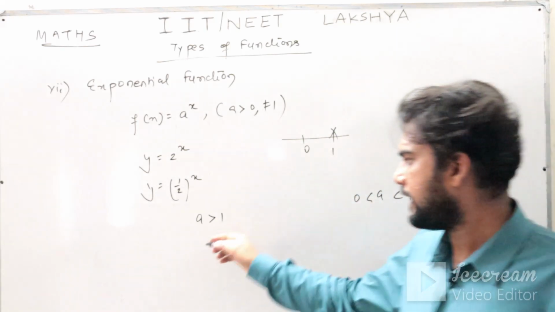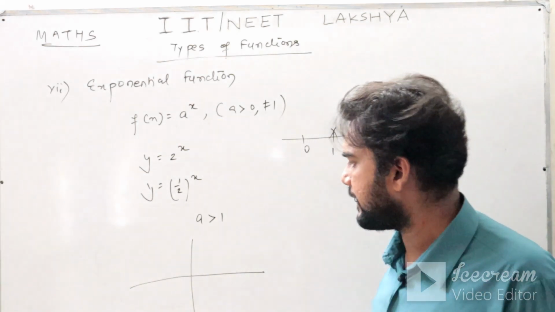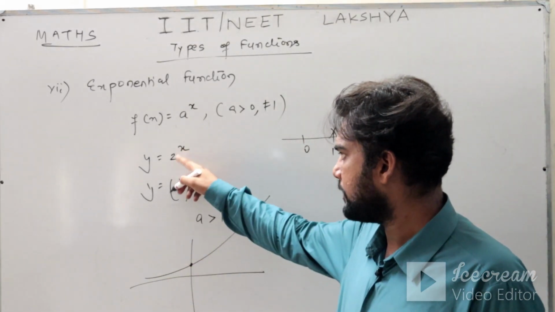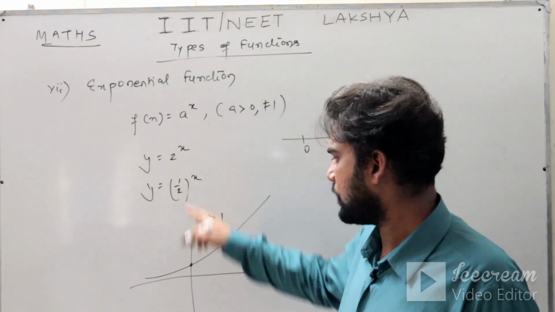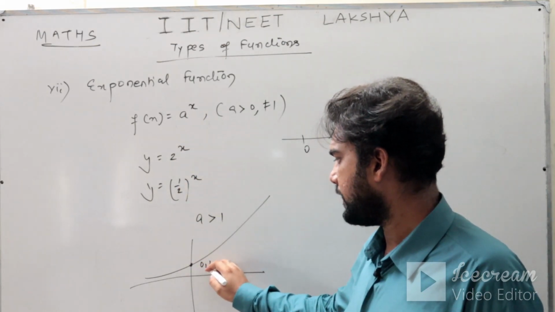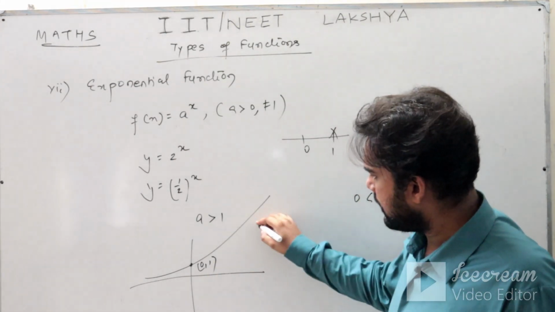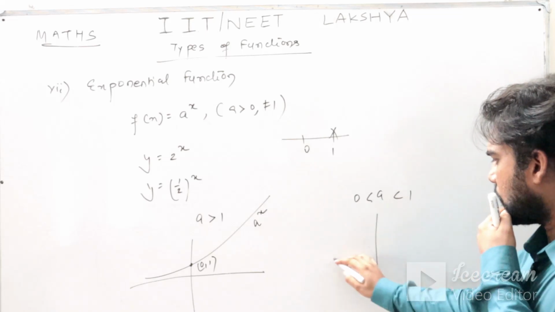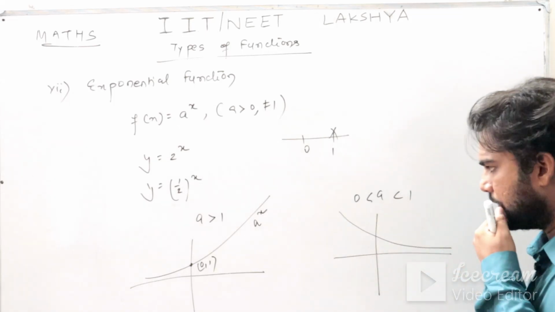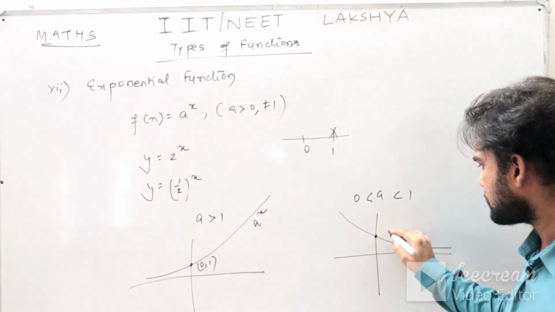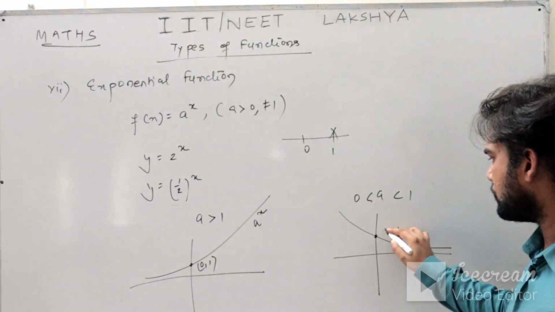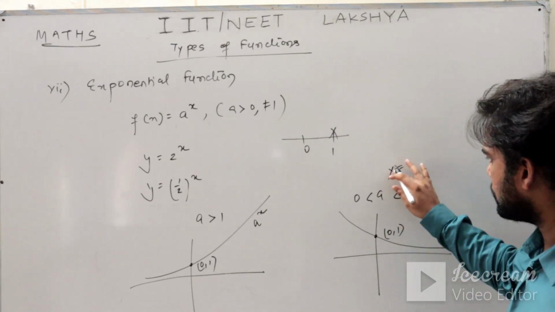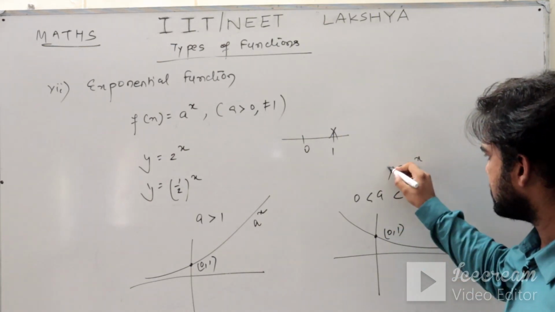So here if you draw the graph of the exponential function a power x, then the graph you are going to get like this. For x equals 0, anything raised to 0 is what? Anything raised to 0 is 1. For x equals 0, what you are going to get? y is 1. So that is your exponential function, y equals a power x. Whereas for 0 to 1, if you draw the graph, you will get it like this, a decreasing function. Here it will be a decreasing graph. Again, here also at x equals 0, y will be 1 only. This is the graph of y equals a power x.